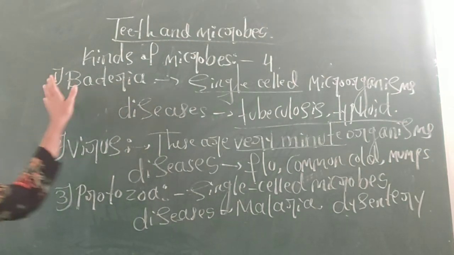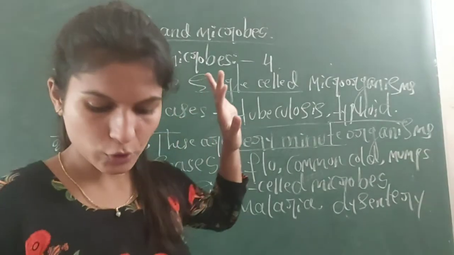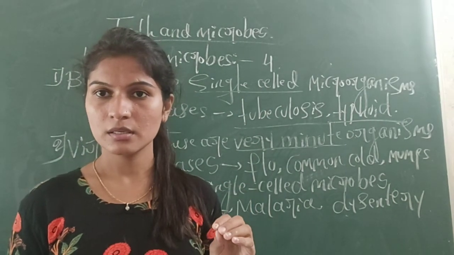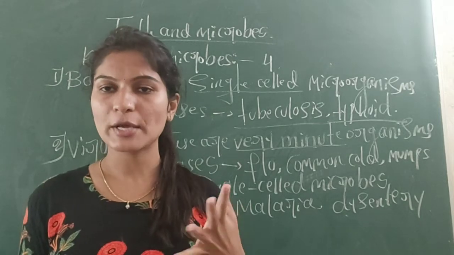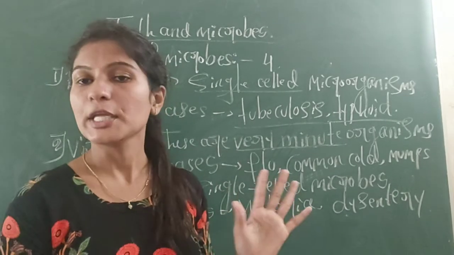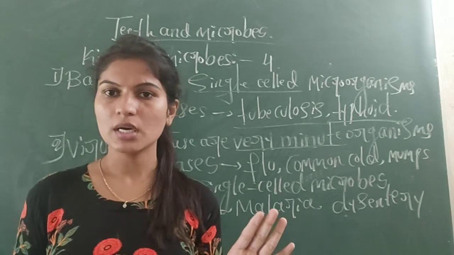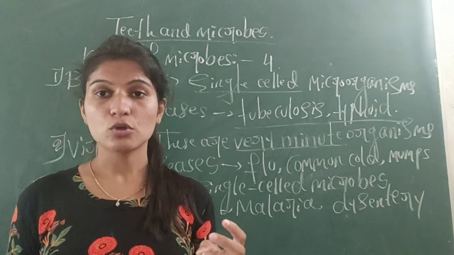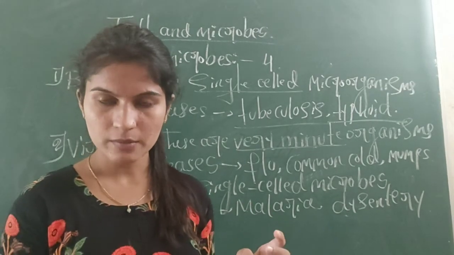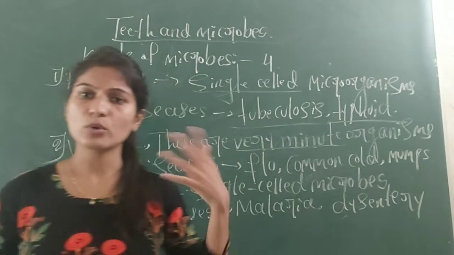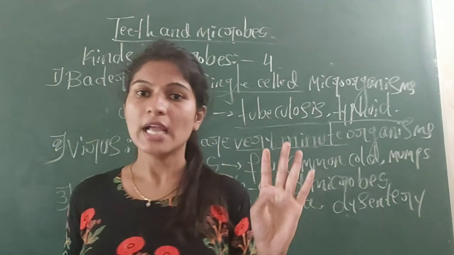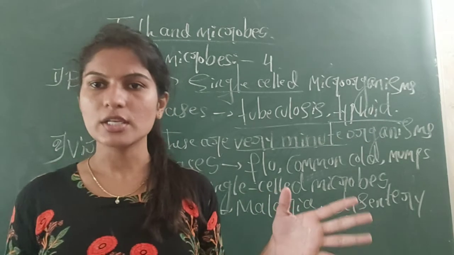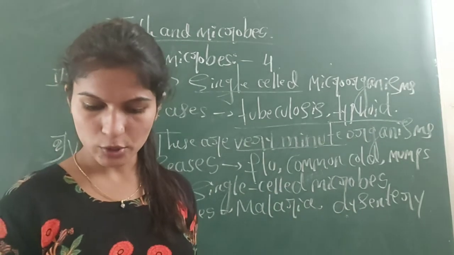First one is microbes. What are microbes? Microbes are very small organisms, and you can find them everywhere. You cannot see them with naked eyes, so you should use a microscope. You can find them almost everywhere, in water, in food, in air, and on the bodies of animals also.